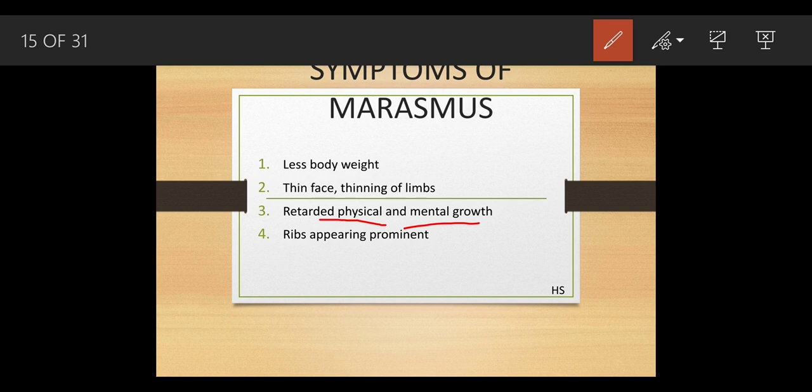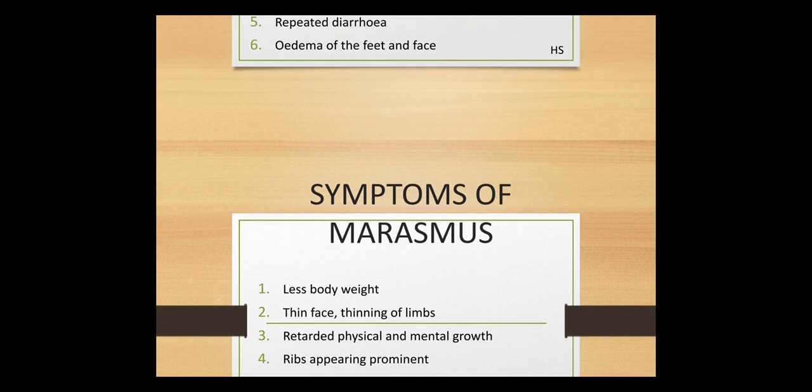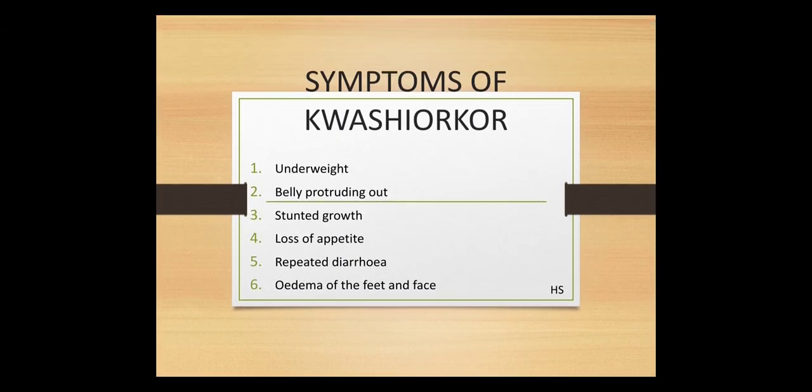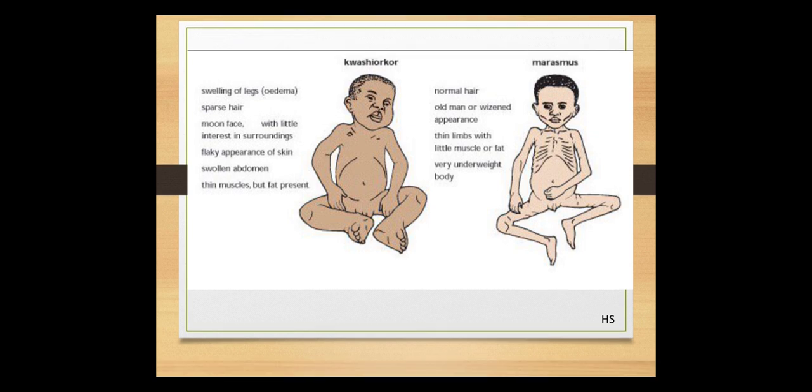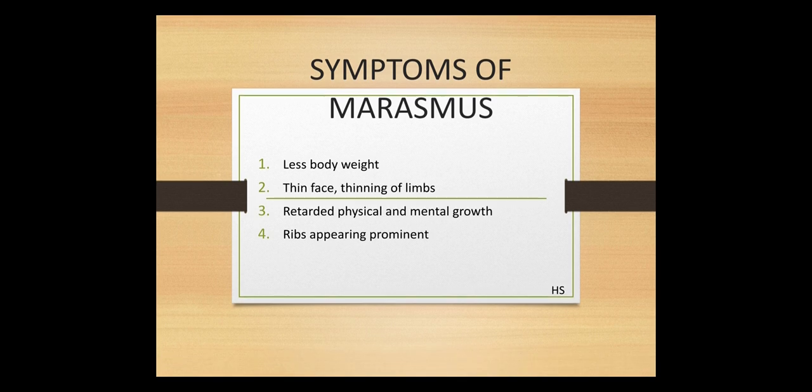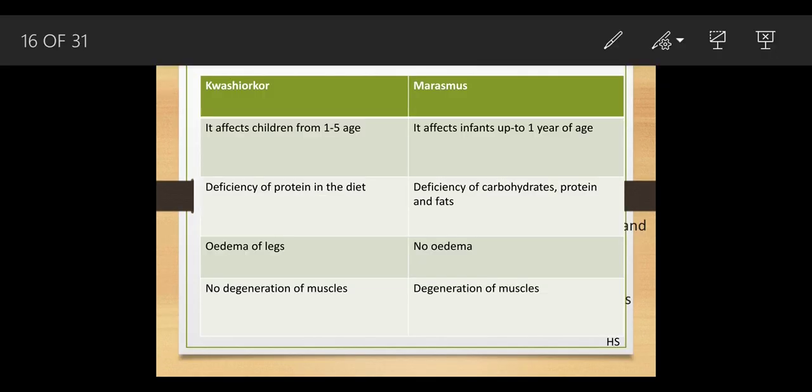And the ribs appear prominent, as we can see in the photograph. In the picture, we can easily see the ribs are visible in the case of marasmus. These are the basics of kwashiorkor and marasmus. It affects children from the age of 1 to 5, but marasmus affects infants up to 1 year of age. Kwashiorkor, I said, is only protein related, but marasmus is carbohydrate and fat related too.